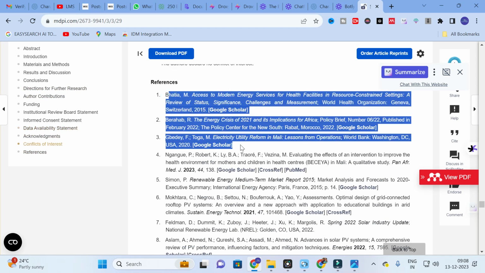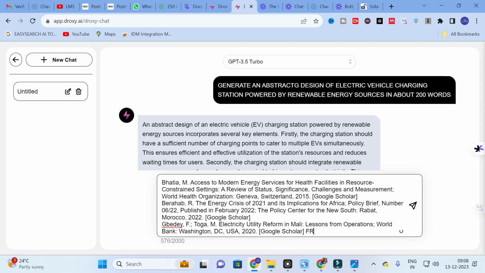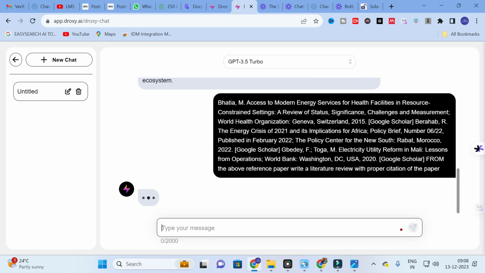I am going to copy 3 references, go to Droxy chat and paste them. Then I am going to give a prompt like this: from the above reference paper, write a literature review with proper citation of the paper. You can give an input prompt like that. So let us see how it works out.